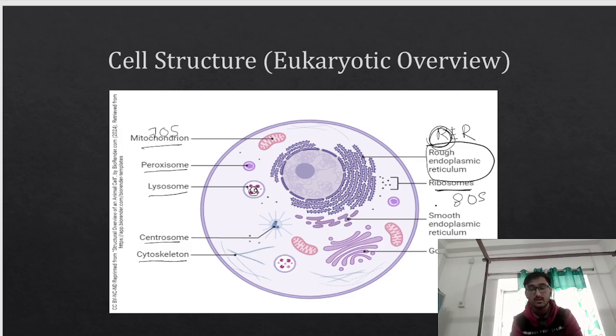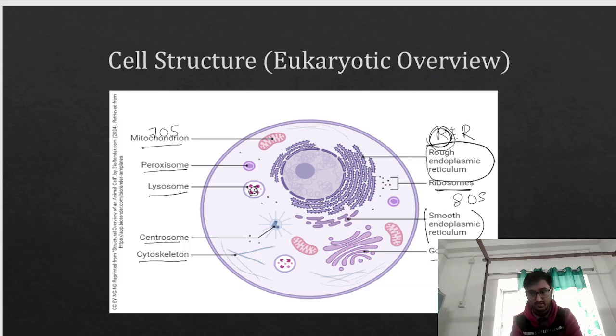So within the eukaryotic cell, we have two different types of ribosome, the 70S ribosome and the 80S ribosome. Coming to the smooth endoplasmic reticulum, SER in short, if you see, it does not have ribosomes on top of it. That's why it appears very smooth. It is responsible for lipid synthesis, and the rough endoplasmic reticulum is responsible for protein synthesis.